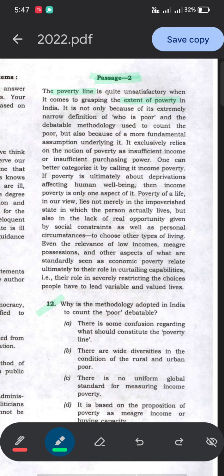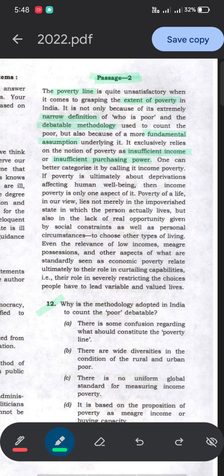Okay, so the poverty line is unsatisfactory because it cannot grasp the extent of poverty in India properly. It is not only because of its extremely narrow definition of who is poor and the debatable methodology used to count the poor. So one is narrow definition, the other is debatable methodology, but also because of a more fundamental assumption underlying it. So what is the assumption? It exclusively relies on the notion of poverty as insufficient income. So their assumption is basically insufficient income or insufficient purchasing power.